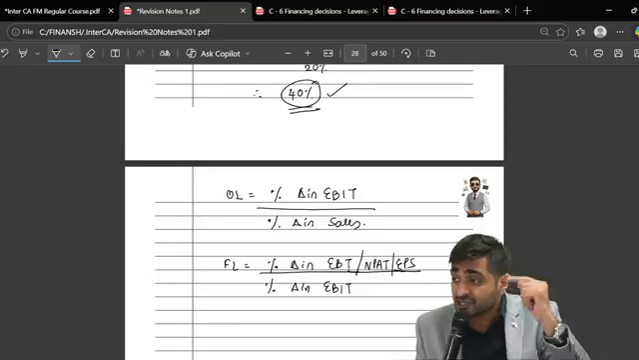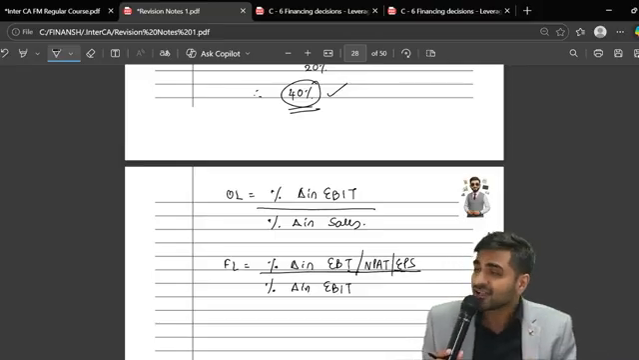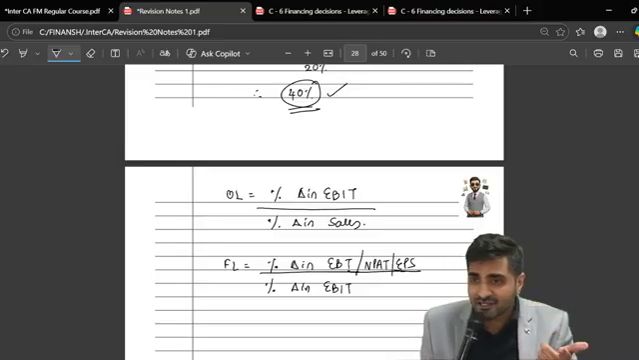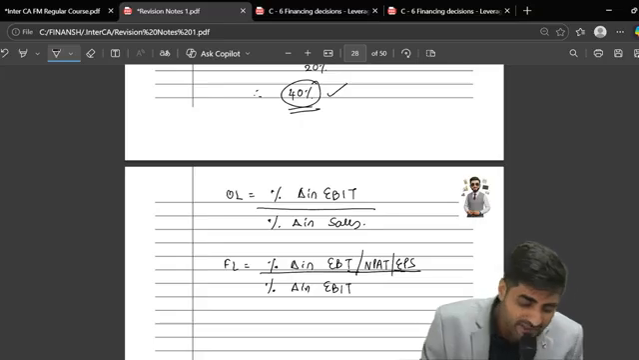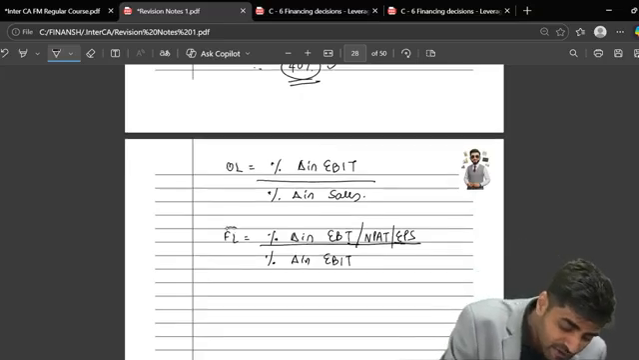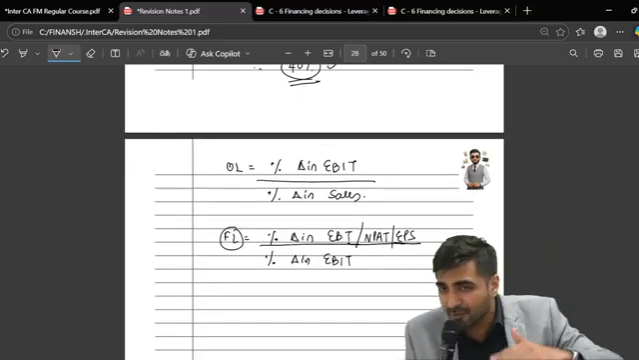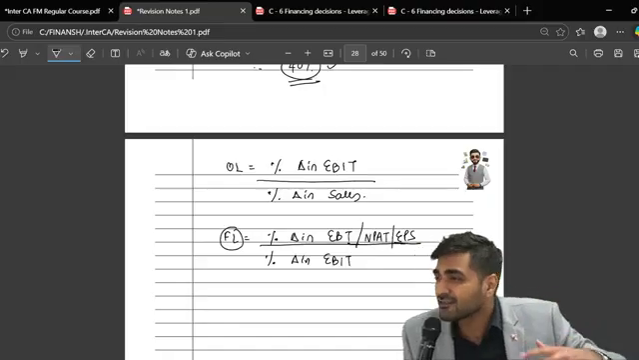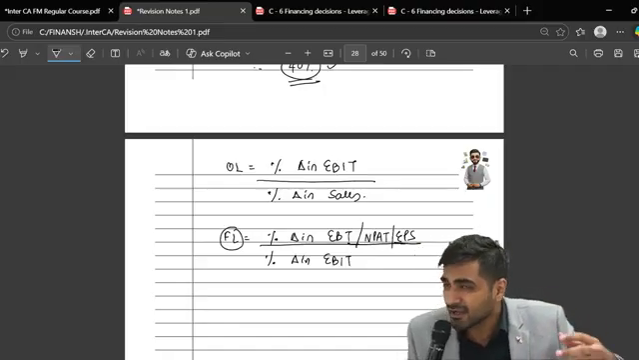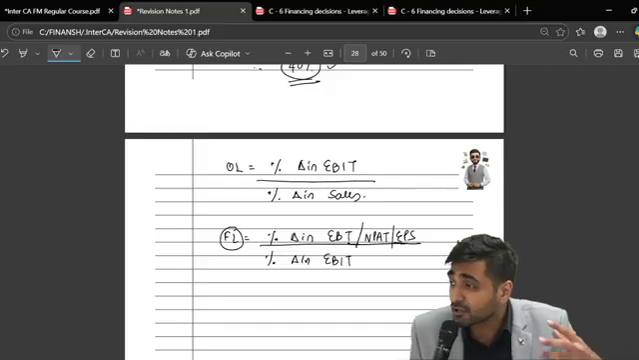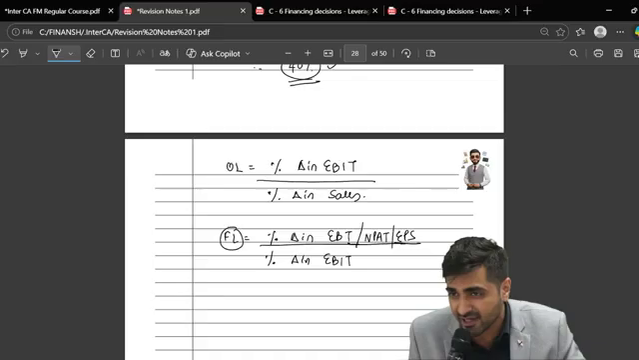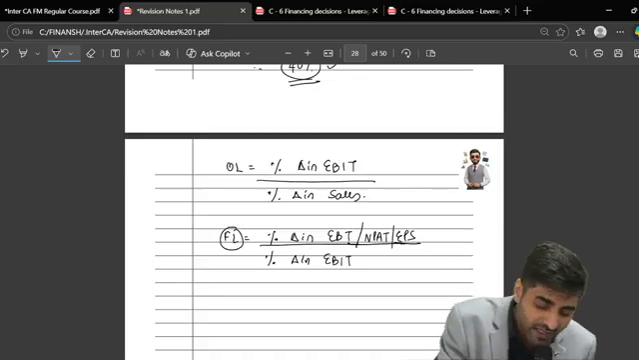If your EBIT changes, will your EPS also change? I hope you guys are trying to understand. Whenever you change all these things, is your NPAT also changing? Yes. So always remember that when it comes to financial leverage, every percentage change in your EBIT, EBT, etc. will have an impact on your percentage change in EPS, etc. So that is how we calculate financial leverage.